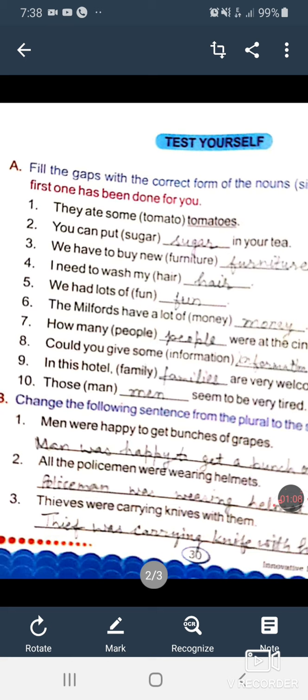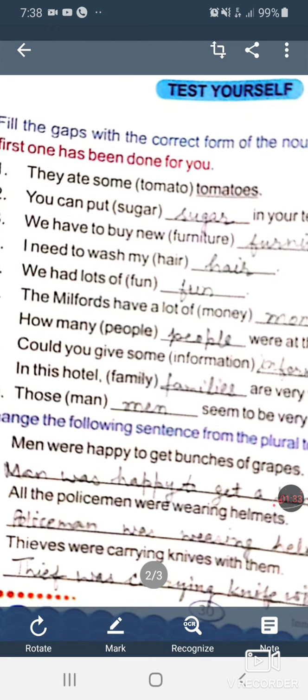There is a word in the bracket, sugar. Can you count sugar? Sugars. Have you ever heard that? No, you cannot count the sugar. You are to write here as it is in the blank, like me, the word sugar. Okay beta. Next, third sentence.